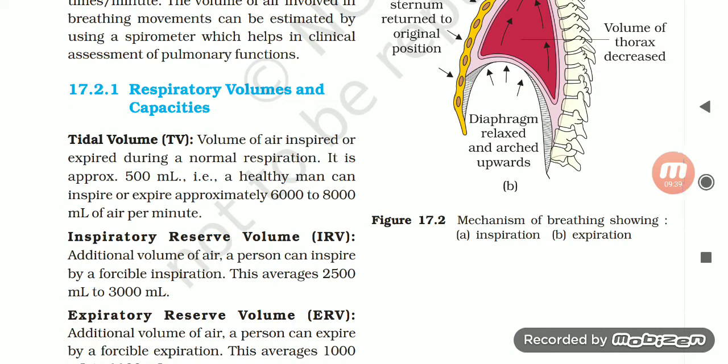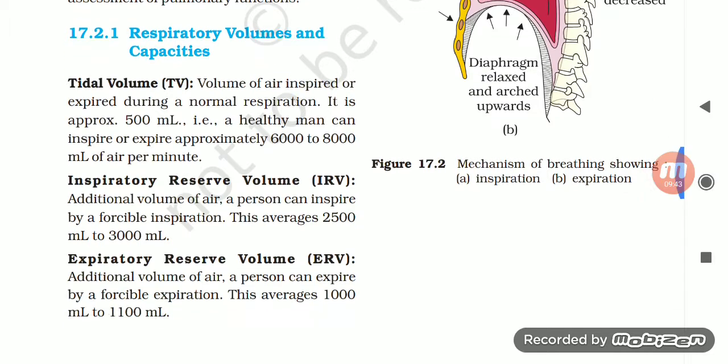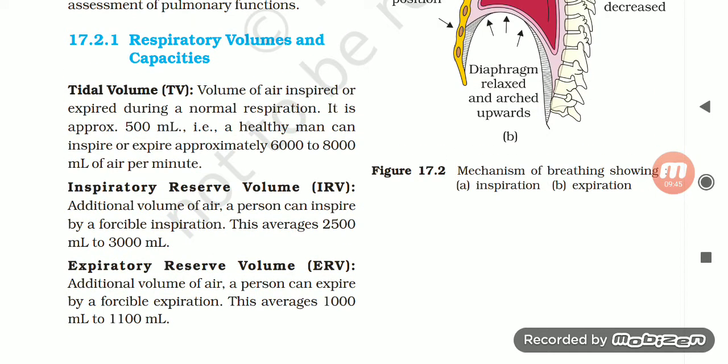Okay, moving on to 17.2.1, respiratory volumes and capacities. This is a very important part, as the questions in NEET are around these volumes only. So please pay your attention. Tidal volume or TV: volume of air inspired or expired during a normal respiration. It is approximately 500 milliliters. That is, a healthy man can inspire or expire approximately 6,000 to 8,000 milliliters of air per minute.